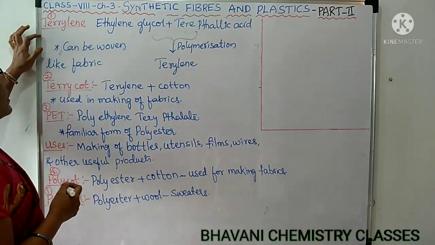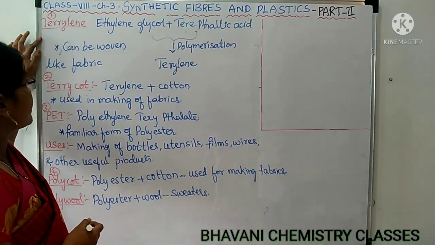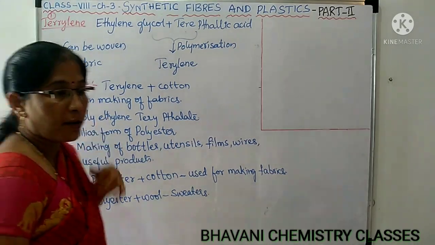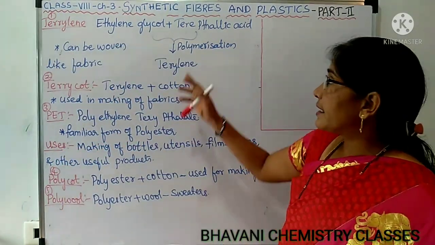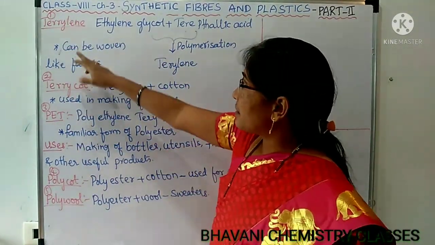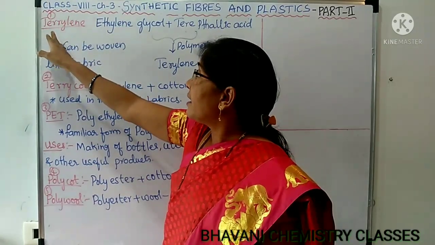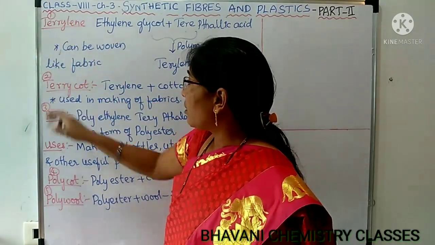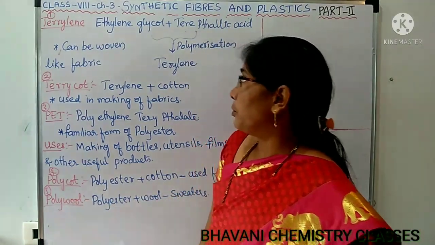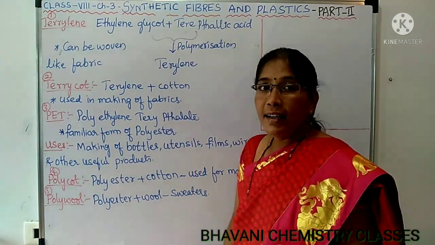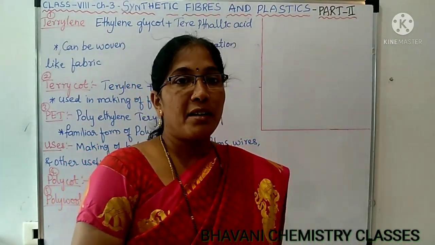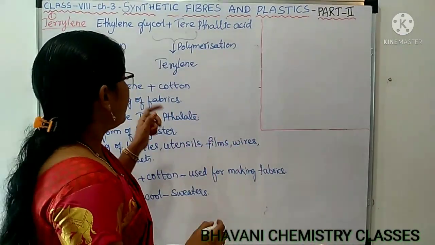Now, let us see the types of polyester. In polyester, some types are there. They are commonly used. They are terylene, terrycot, PET, polycot and polywool. Depending on the combination or composition, these types are available in polyester.